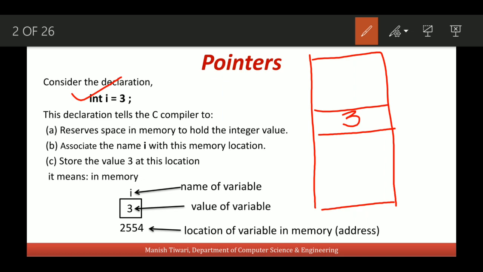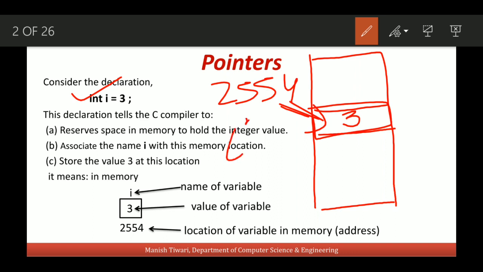I just have written this value in decimal, and this block of memory will have an address also. This value 2554. Basically this is the address of this block, the location number, and a name I is associated with this location. So whenever we write I, it means we are referring to this value actually.